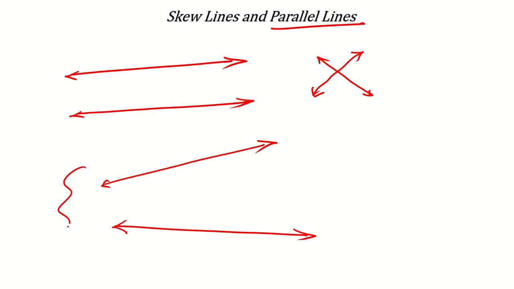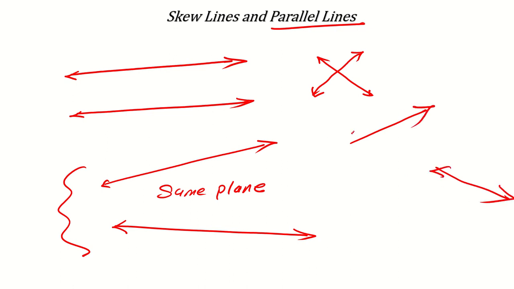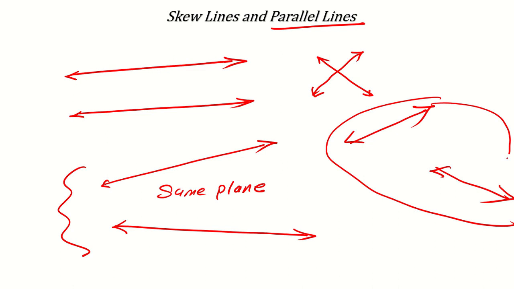See, in this picture, you can say, "Sir, if I extend it here, if I extend it here, then you see it is cutting each other, yes?" But this is possible only in the same plane, like this laptop screen. But if you are sitting in a room and you see one line lies on one wall and another line lies on another wall, then they are not parallel and they are not intersecting also, because they are on different planes. So, these lines are called skew lines.